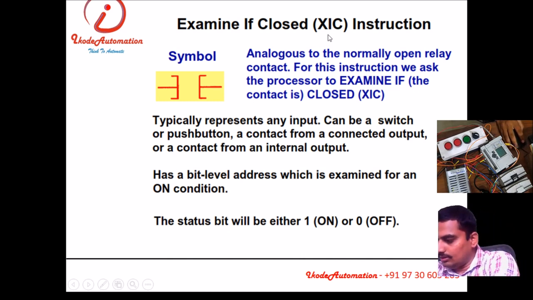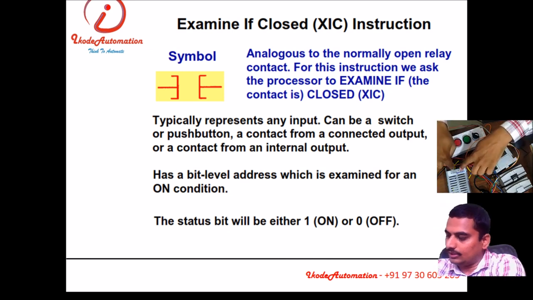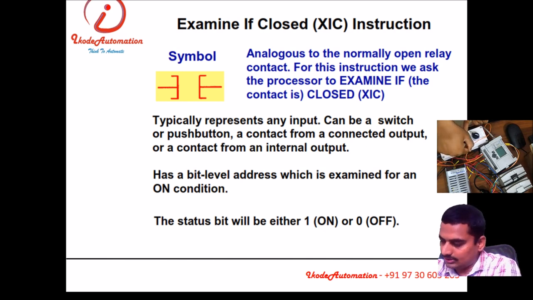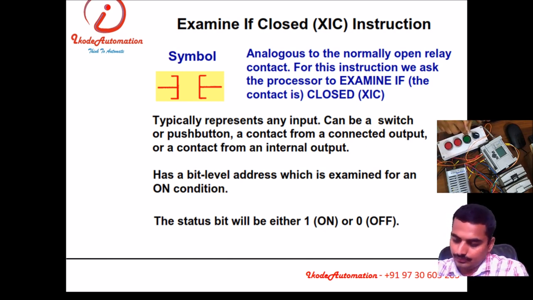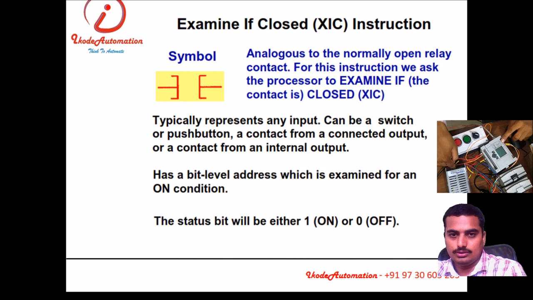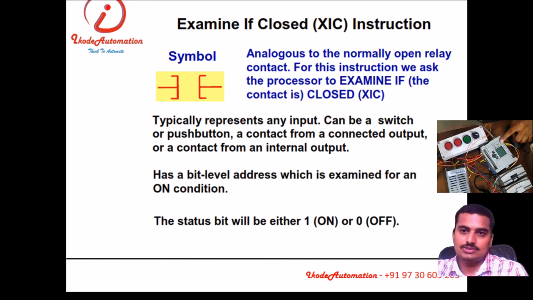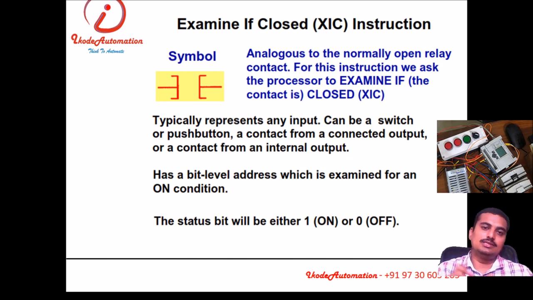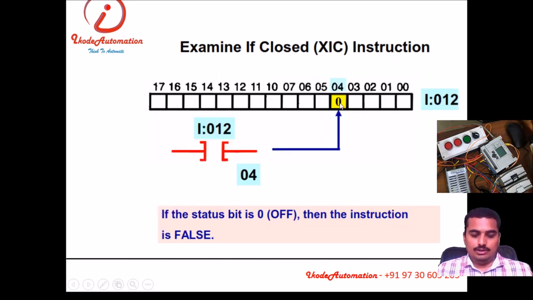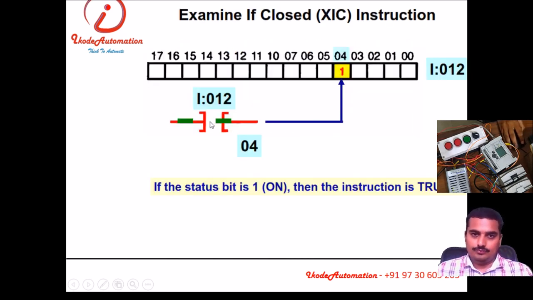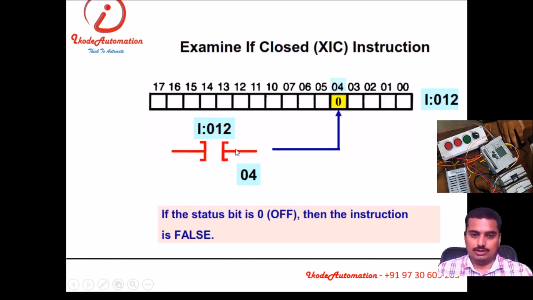Like, see, here is a loop from positive to negative. From positive, we have connected the terminal to the contact of this push button. Then another terminal is connected to the input, and the common contact of the input card is connected to the negative terminal of our SMPS. So if this loop is completed, if this circuit is completed, that means your condition is closed. If this condition is closed, then this instruction will execute. Like this, if the status is 1, then it will conduct. If the status is 0, it will not conduct.